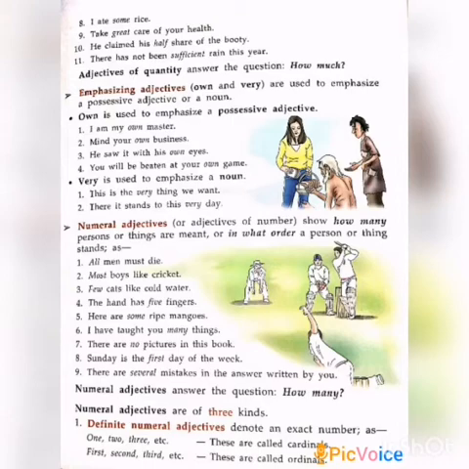And most boys like cricket. Here most is a numeral adjective. Few cats like cold water. Few is a numeral. And the fourth one, the hand has five fingers. The answer is five. Here are some ripe mangoes, some. I have taught you many things, many. There are no pictures in this book, no. Sunday is the first day of the week, first. There are several mistakes in the answer written by you, several.